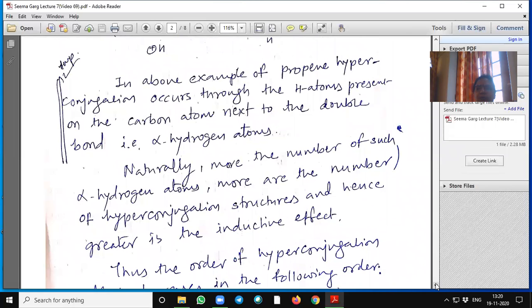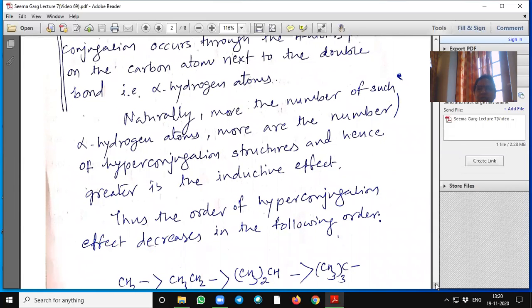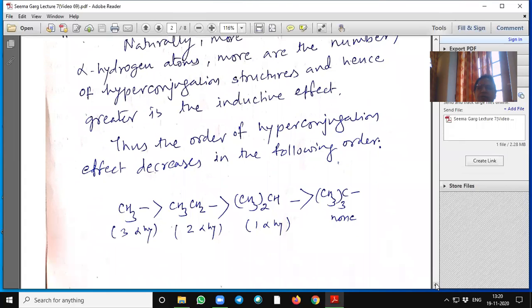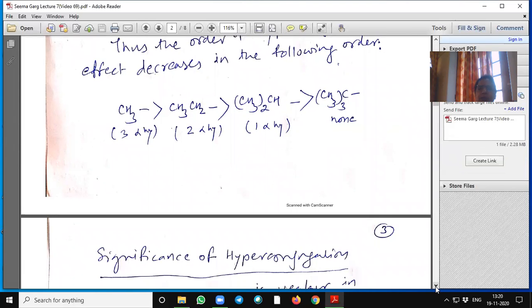Naturally, the more alpha hydrogen atoms, the more hyperconjugation structures, and hence the greater the effect. Thus, the hyperconjugation effect decreases in the following order. See here, the methyl group has 3 alpha hydrogens, so it has more hyperconjugative structures compared to ethyl. Ethyl has 2 alpha hydrogens, then isopropyl has 1, and the tertiary butyl group does not have any alpha hydrogen, so it will not show hyperconjugation structures.